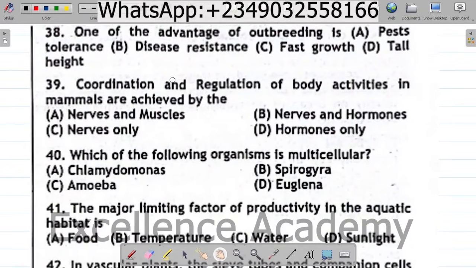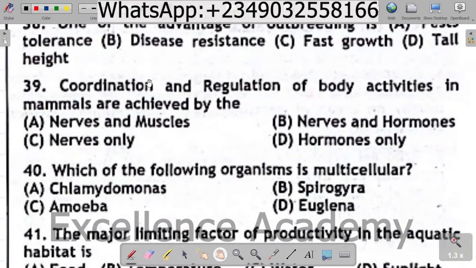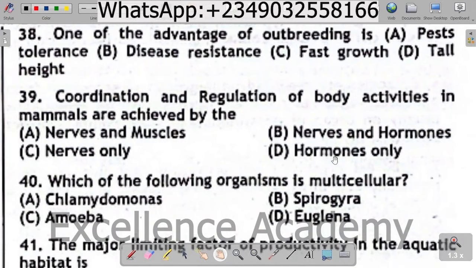Question 38. One of the advantages of outbreeding is A. Pest tolerance, B. Disease resistance, C. Fast growth, D. Tall height.